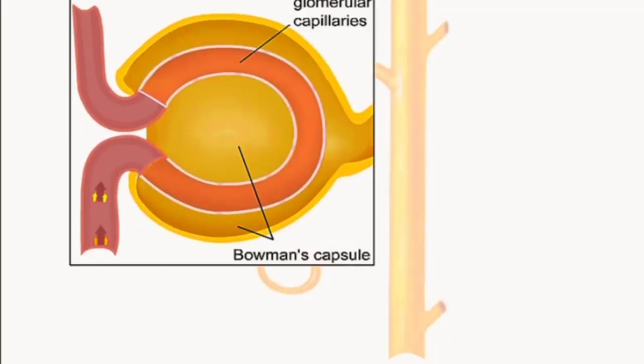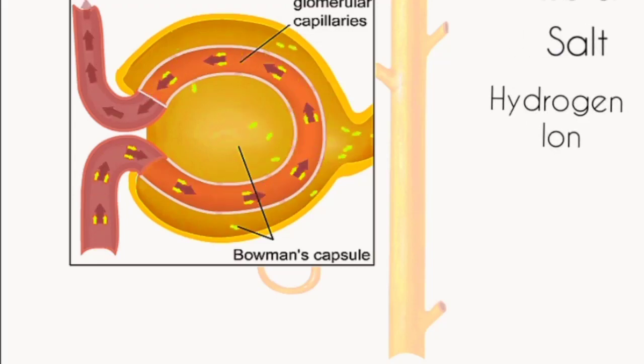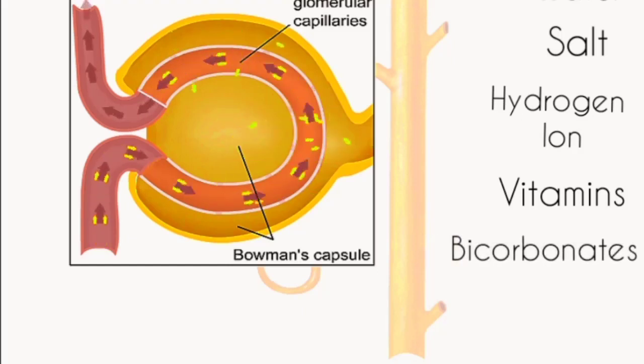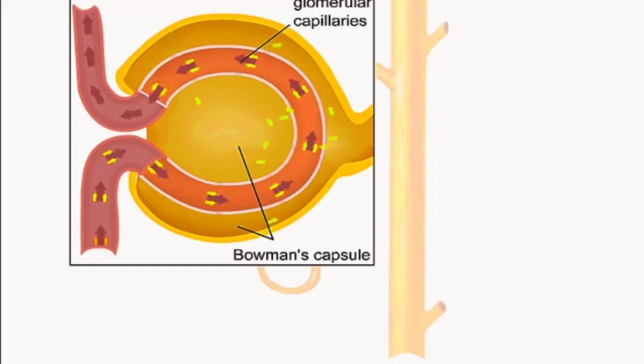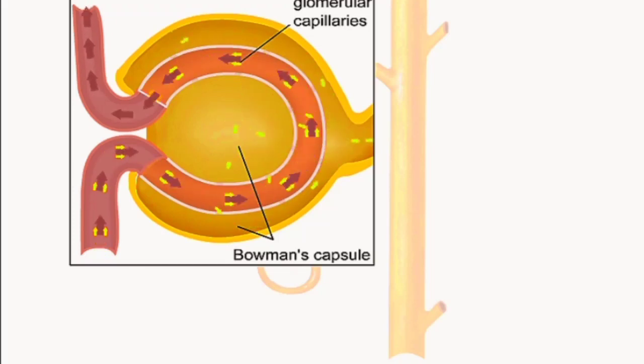Filtration is the transport of materials and dissolved substances from the blood of the glomerulus capillaries into the Bowman capsule. Not all the components of blood will cross the capillary wall of the glomerulus. Blood cells and plasma proteins are too large to pass through the glomerulus capillary walls. Items that will cross the capillary wall into Bowman capsule are water, salt, hydrogen ions, vitamins, bicarbonate, urea, glucose, amino acids, drugs and toxins. The kidneys retain important nutrients in the body while ridding the body of waste and toxins.